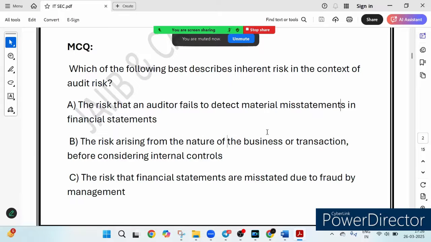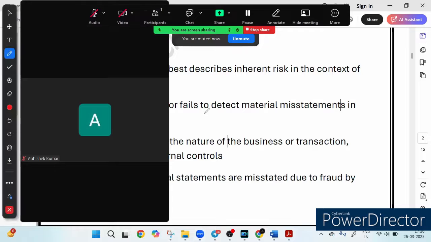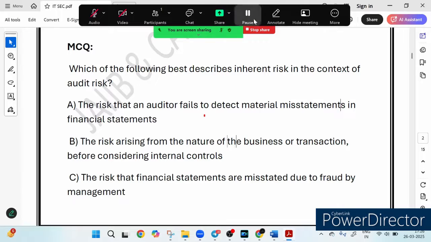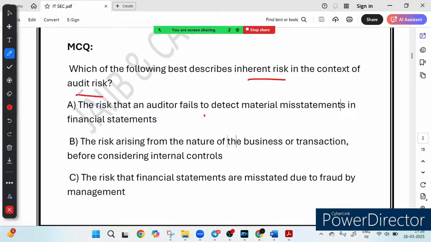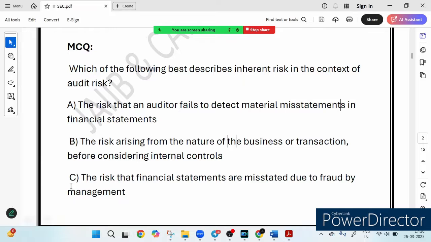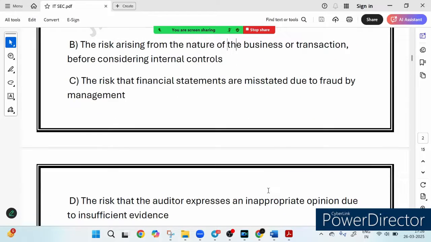Next question we have is, which of the following best describes the inherent risk in the context of audit risk? Option A, the risk that an auditor fails to detect material misstatement in the financial statement. Option B, the risk arising from the nature of the business or transaction before considering internal control. Option C, the risk that financial statements are misstated due to fraud by management. And option D, the risk that the auditor expresses an inappropriate opinion due to insufficient evidence.